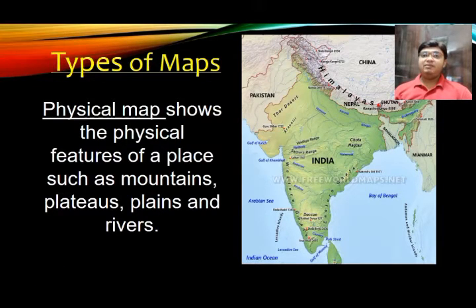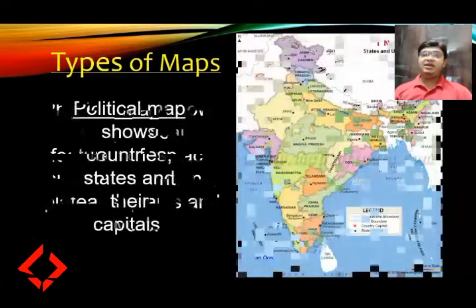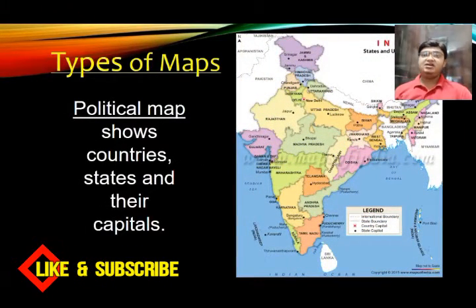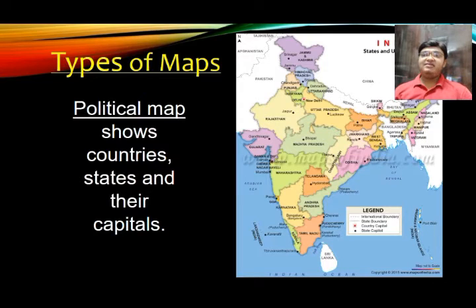The next type of map is a political map. In a political map you will see the states and countries with their capitals. In the picture you can see a map in which states are there with their capitals. You can see the state boundaries also. But in this map you will never see rivers, mountains or plains. So this is the main difference between a physical map and a political map.